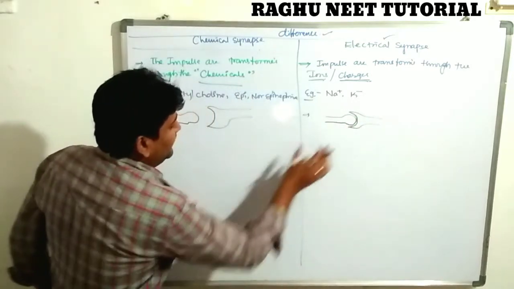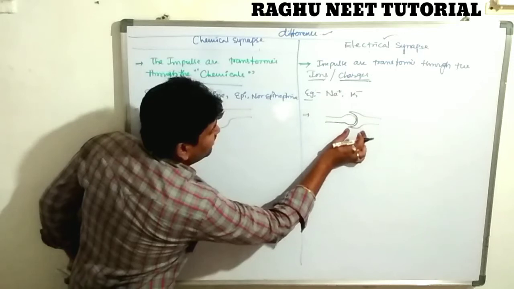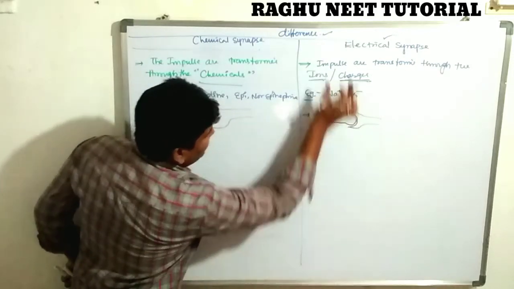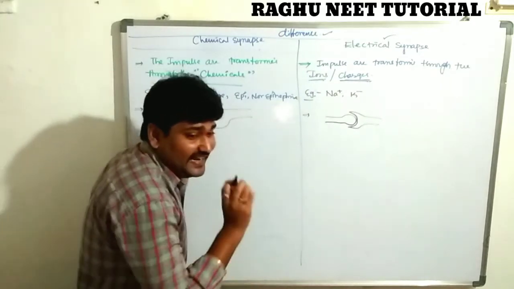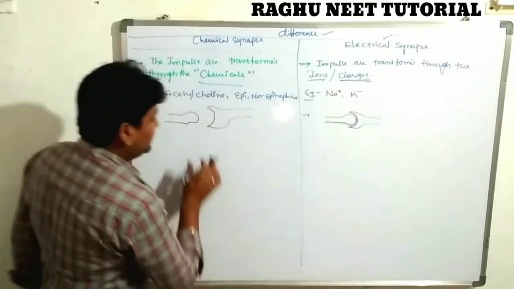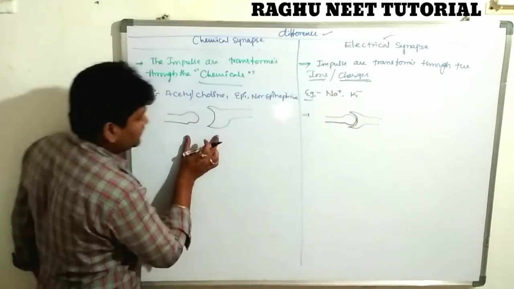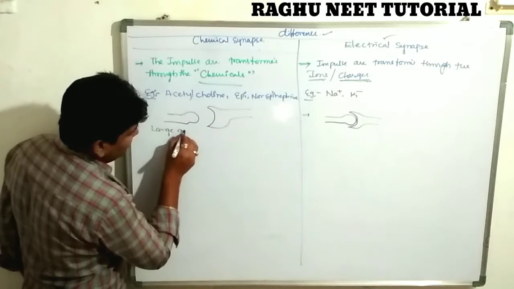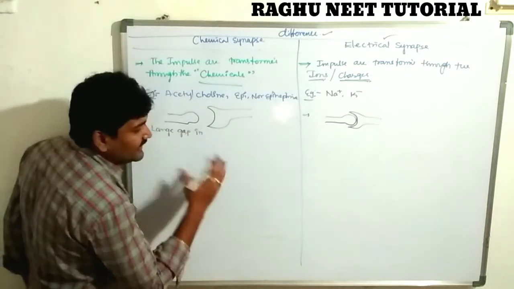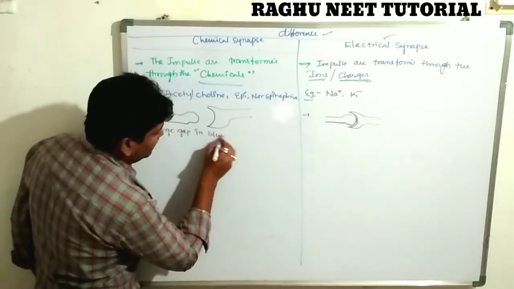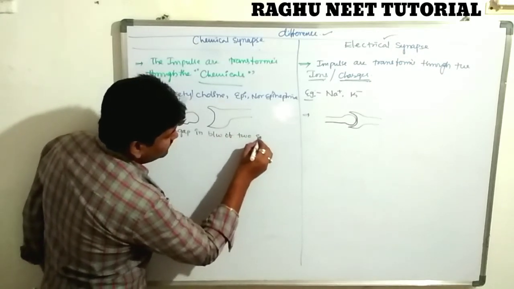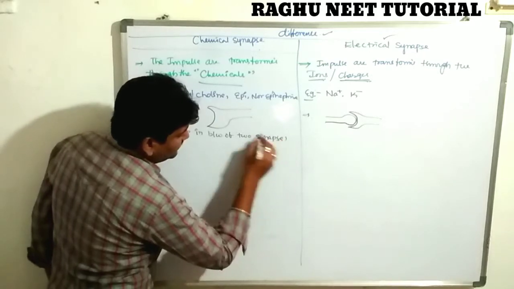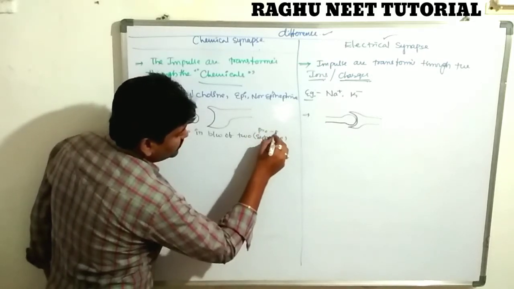In the electrical synapse there is almost no gap, a very small gap between the two nerves, pre and post. That is called an electrical synapse. The chemical synapse contains a very large, wide gap between the pre and post synapse.